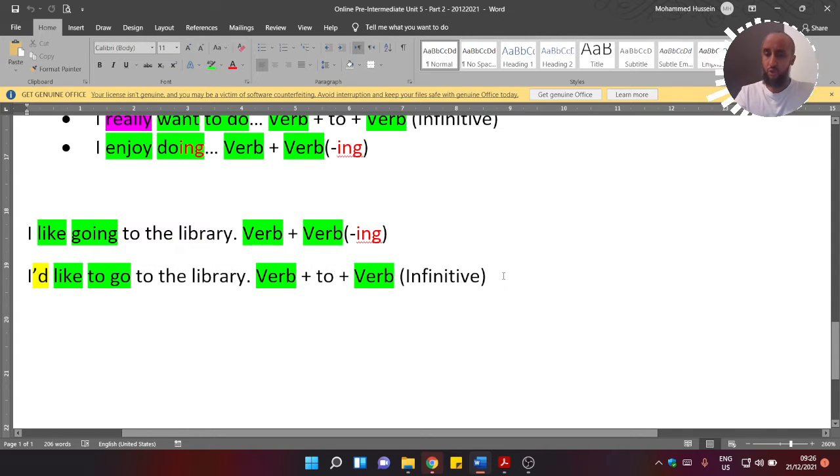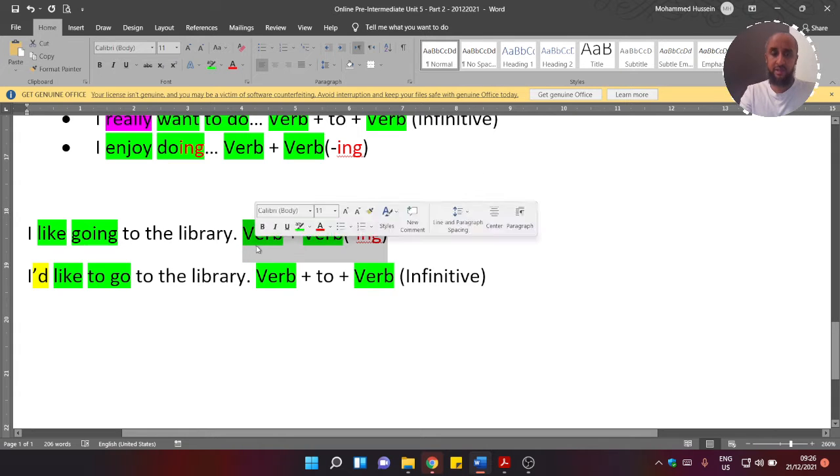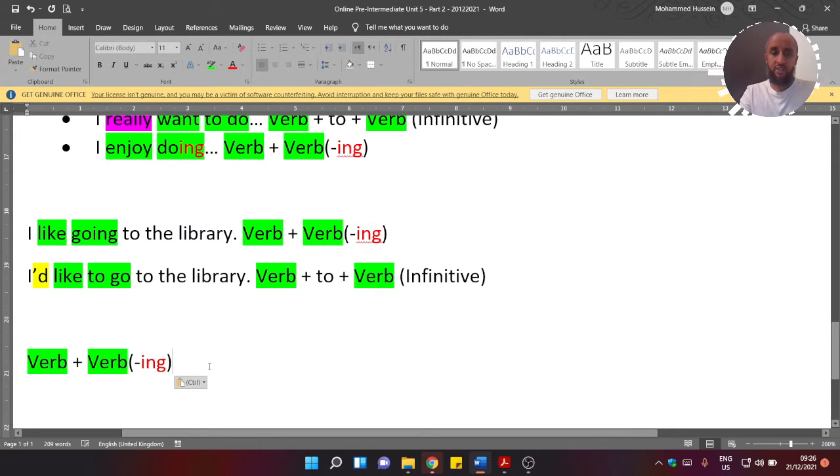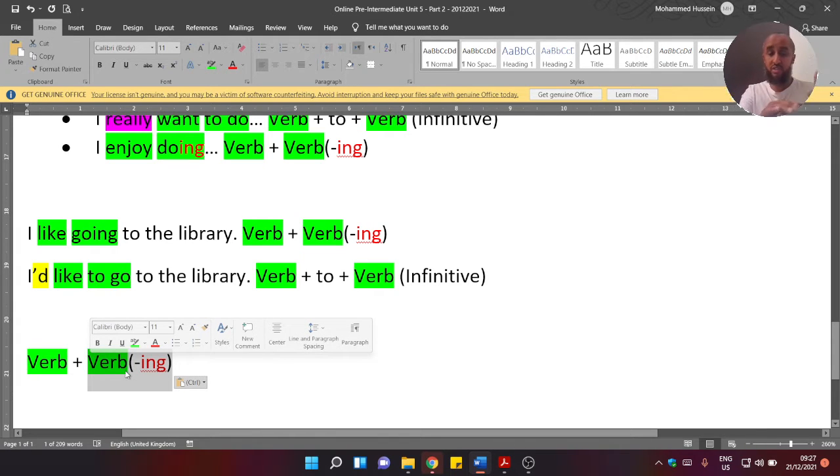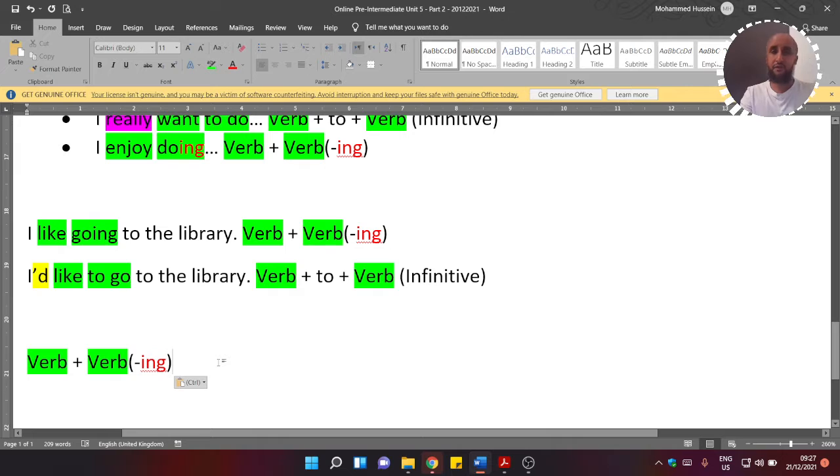Now, just to talk about this pattern here, let me highlight it. Here, I've been using this verb plus ing. When we have a verb plus ing on its own, not thinking about the continuous here, we're not talking about continuous. This follows a different grammar, and this grammar in particular is called a gerund.